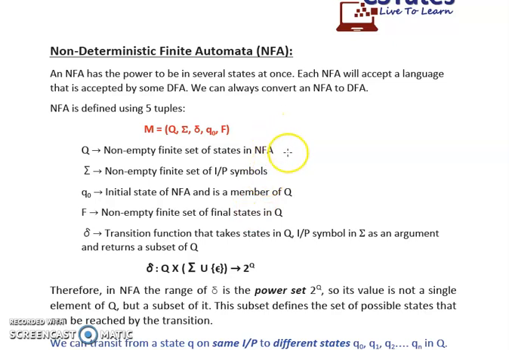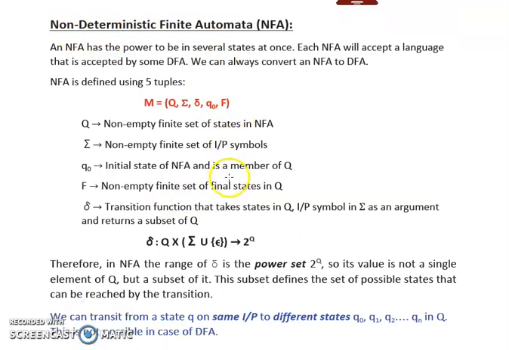So from here we can say why an NFA is called a finite automata. It is a finite automata because it consists of a finite set of states, a finite set of input symbols and a finite set of final states. Now further we will see why it is called non-deterministic. Before that, let's discuss what delta is.